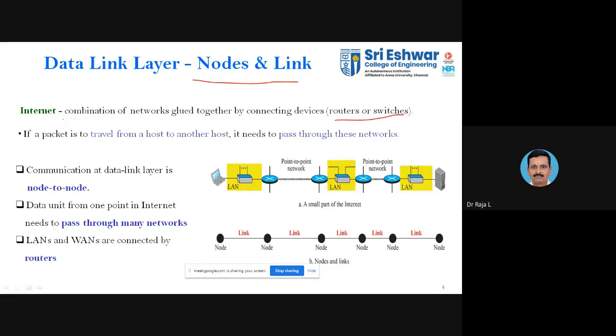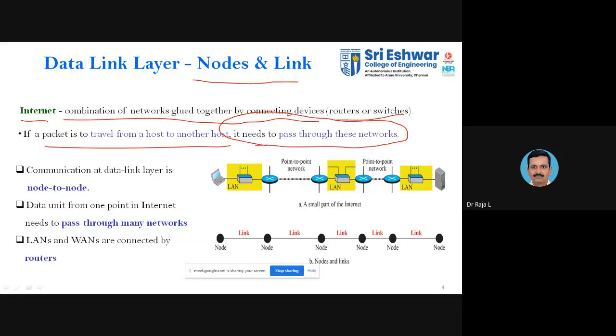A combination of networks glued together by connecting devices, when you establish connectivity for sharing resources globally, we call an internet. If a packet is to travel from a host to another host, it needs to pass through these networks. Several local networks are clubbed together through a WAN, and it forms the total internet.